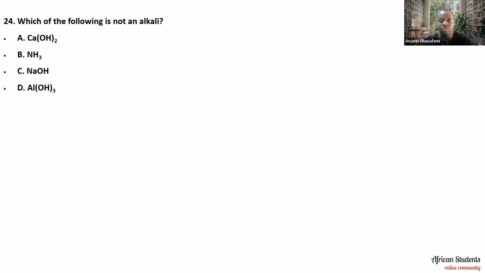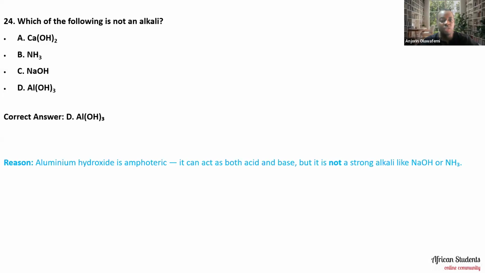Alkalis are soluble bases. They are soluble. Okay. So the answer is Al(OH)3, aluminum hydroxide. And the reason is because aluminum hydroxide is amphoteric. Amphoteric, please. It can act as both acid and base, but it is not a strong alkali like sodium hydroxide or ammonia or even calcium hydroxide. So that's the reason. Please, let's take note of that.